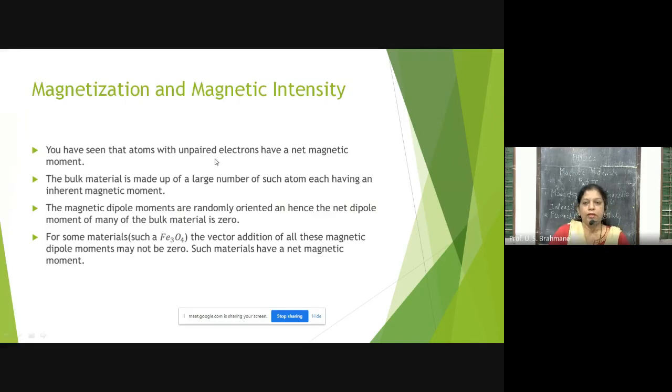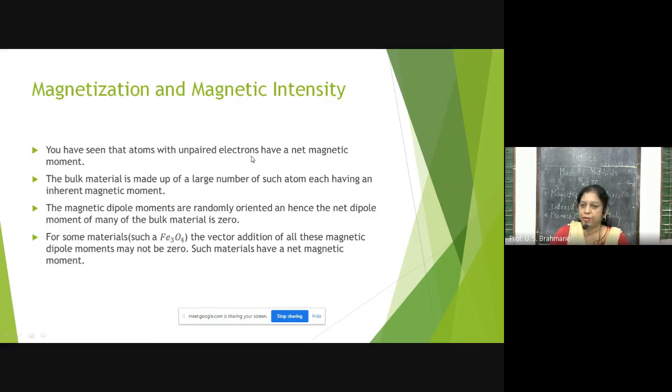Magnetization: we have seen that atoms with unpaired electrons have a net magnetic moment. Like in chemistry, when there is a single unpaired electron in the outermost orbit, it will contribute to the magnetic moment.